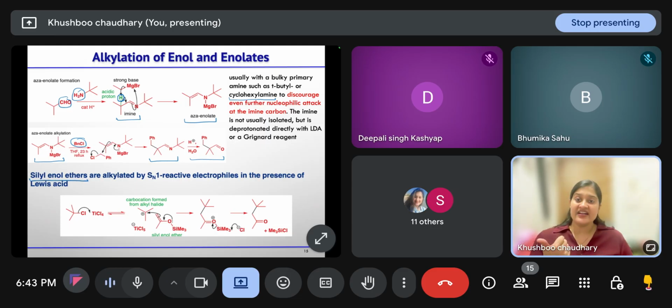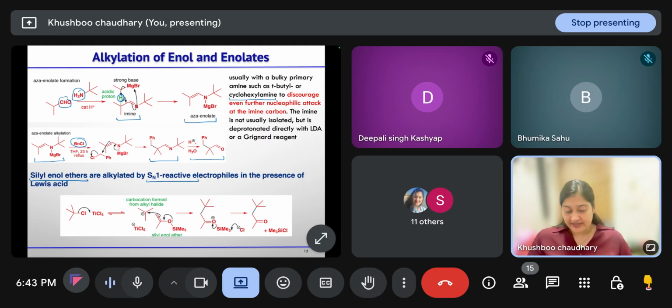The next is, instead of azaenolates, if you are using silyl enol ethers. When we discuss lithium enolates or azaenolates, they undergo alkylation in the SN2 fashion. But silyl enol ethers undergo alkylation by an SN1 like pathway.